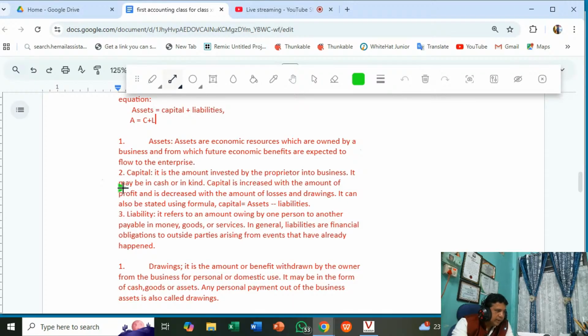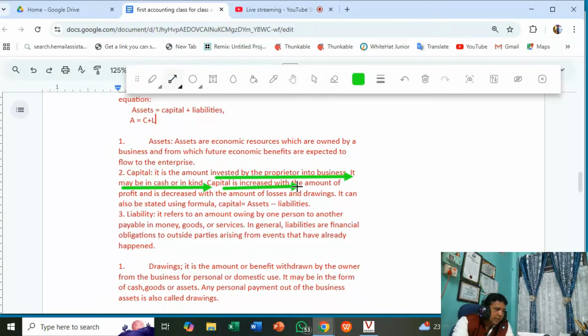What is written here? In cash. So it is similar to that. It is that amount with which a man starts. A man started business with capital, investing rupees 50,000. So that is the capital. It is the amount invested by the proprietor into business. It may be in cash or in kind.